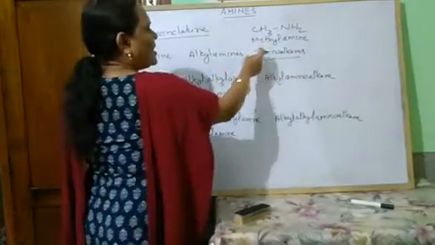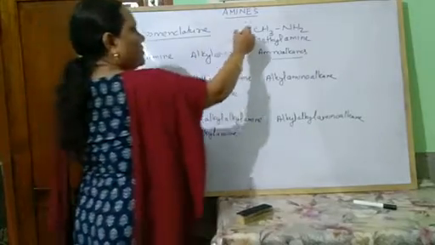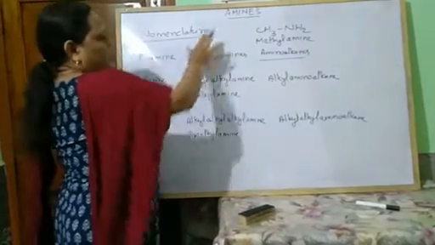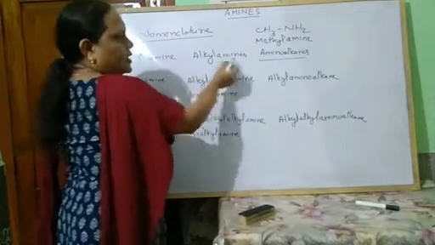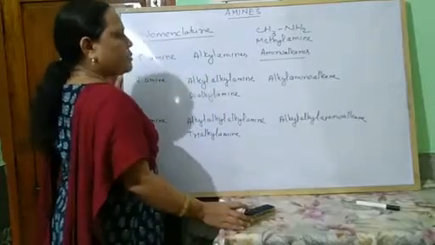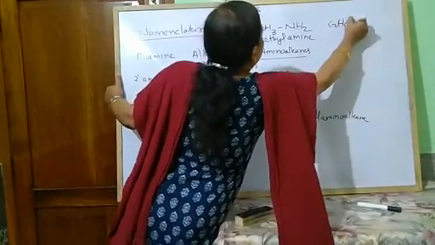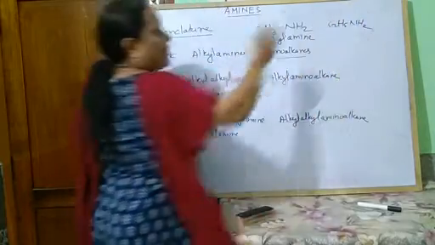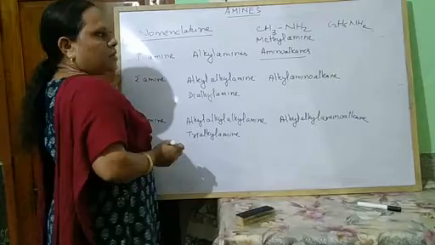But the common name, alkyl amines, is very commonly used. So CH3NH2 is methylamine. Similarly, C2H5NH2 is known as ethylamine.